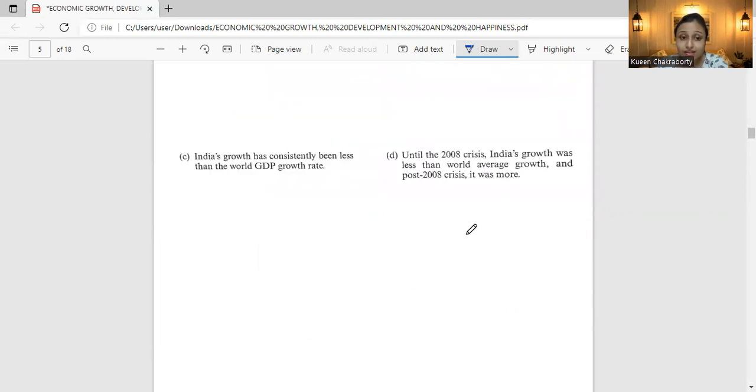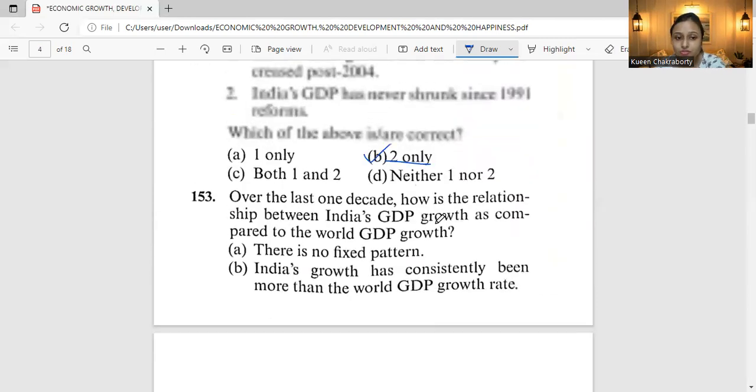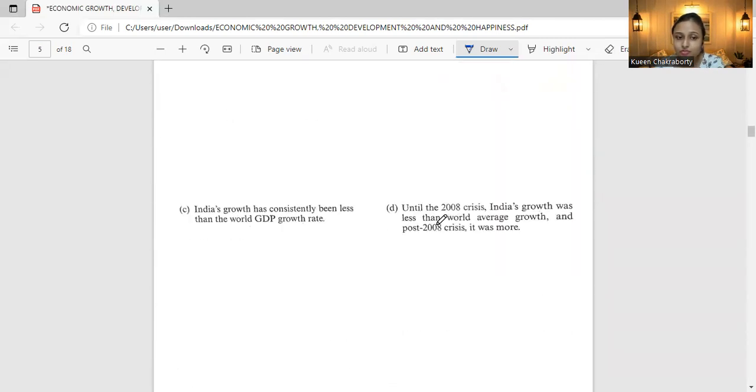Option C, India's growth has consistently been less than the world GDP growth rate. Or option D, until the 2008 crisis, India's growth was less than the world's average growth, and post 2008 crisis, it was more. Right? The first two options are here, and the next two options are here.